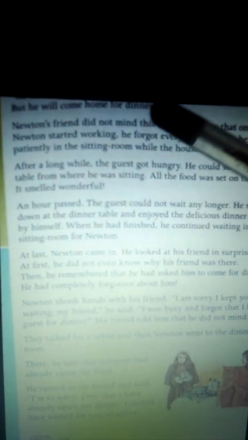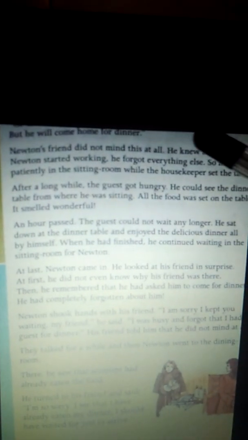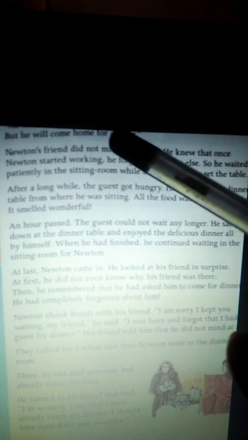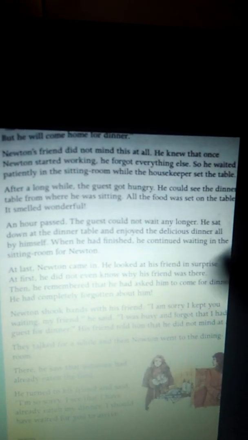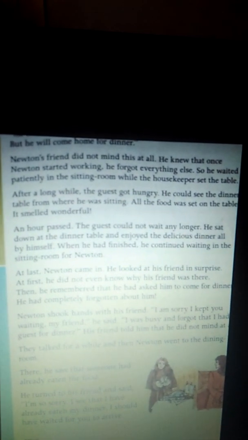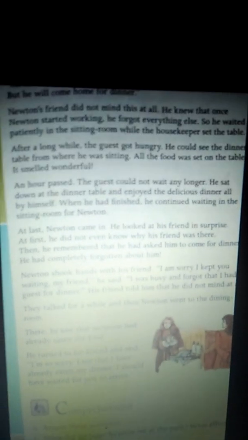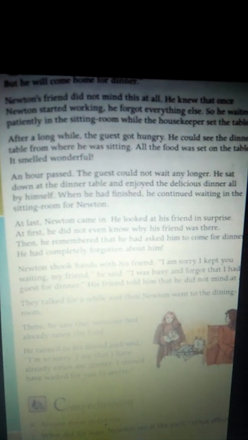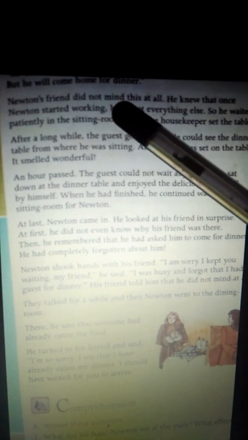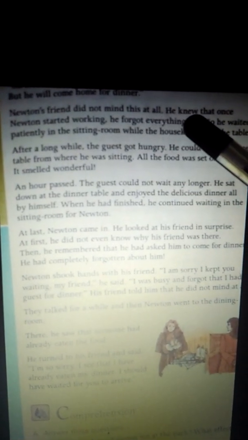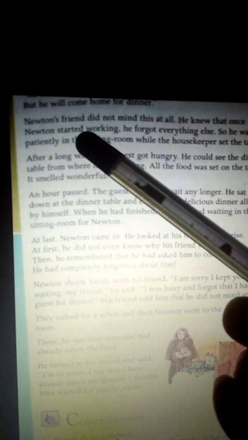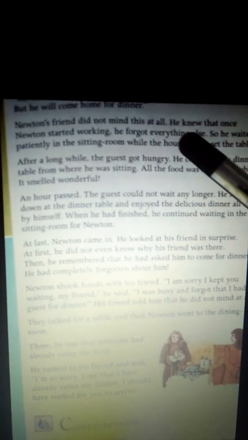Sir Isaac is not here, she said. He is busy with some work, but he will come home for dinner. Newton's friend did not mind this at all. He knew that once Newton started working, he forgot everything else.